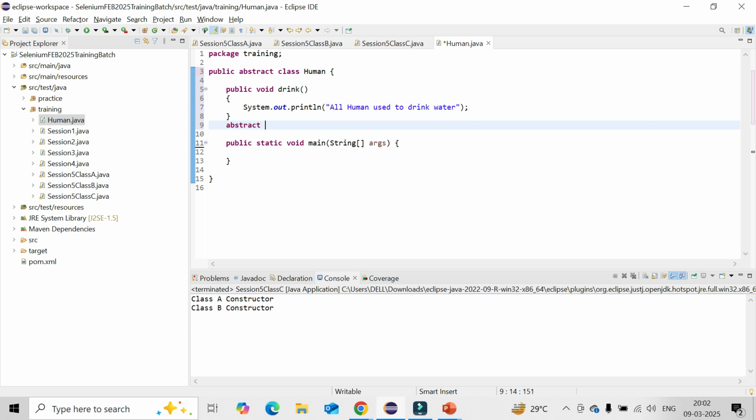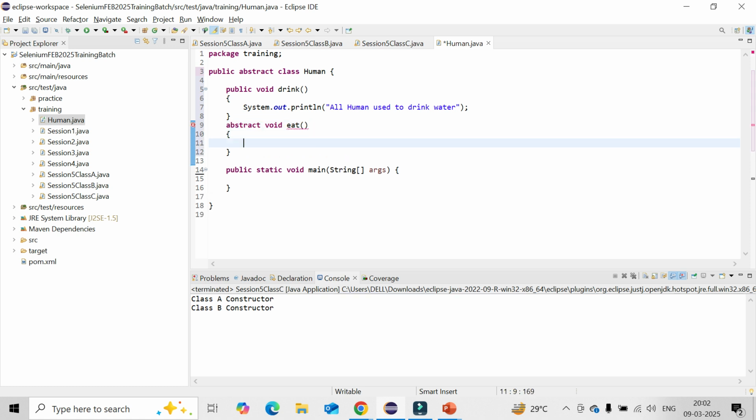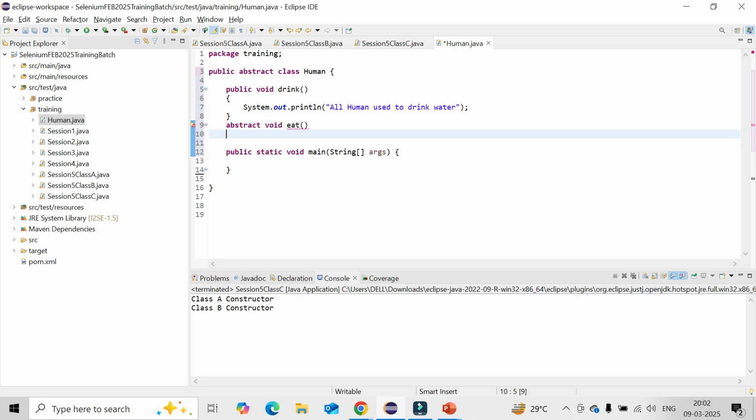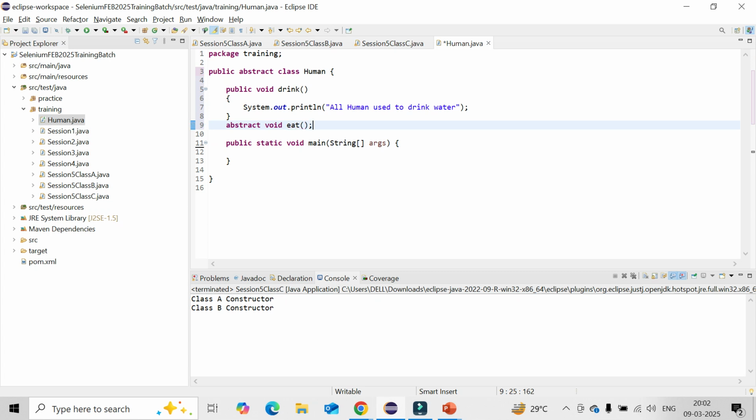So you could see this is the way. As and when you define the keyword abstract before the method, it cannot have any body at all. That is the property of Java. In case you want to add something, it will throw you an error. You could see: abstract method does not specify a body. You cannot have the body in the main class, so it will be without the body. Why?